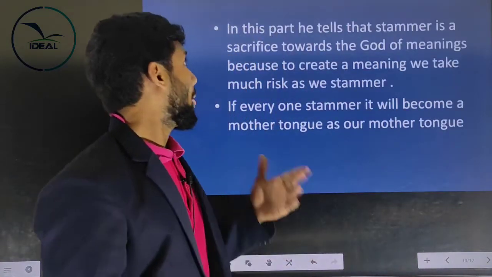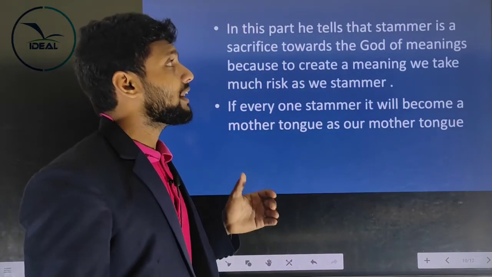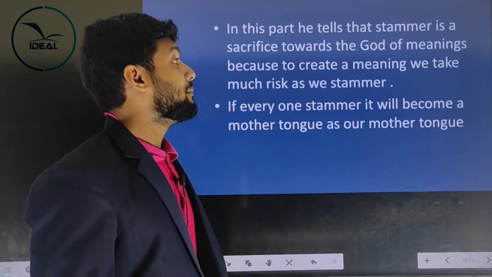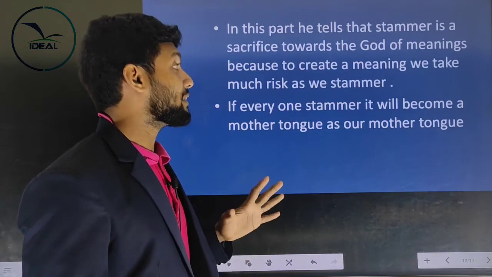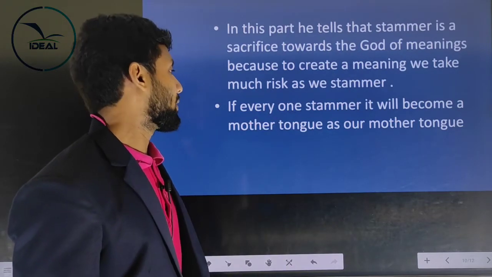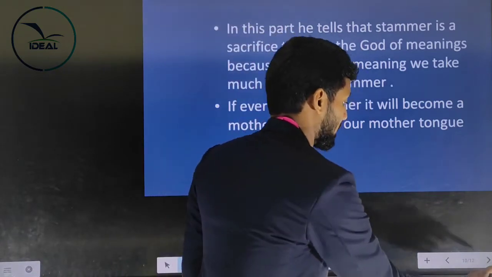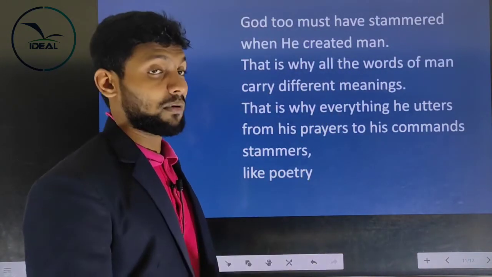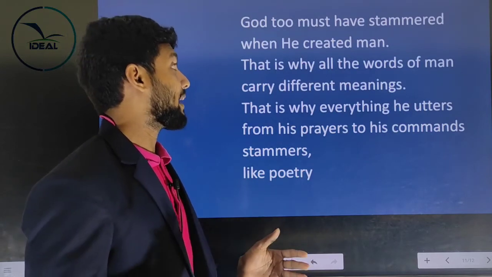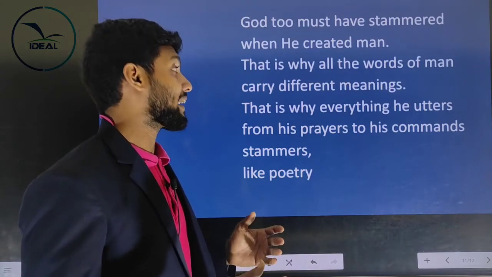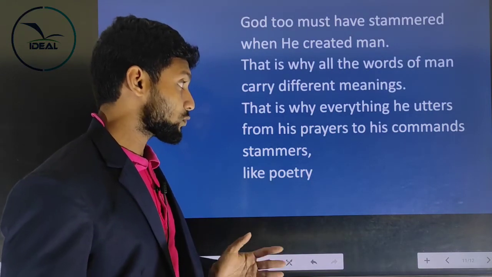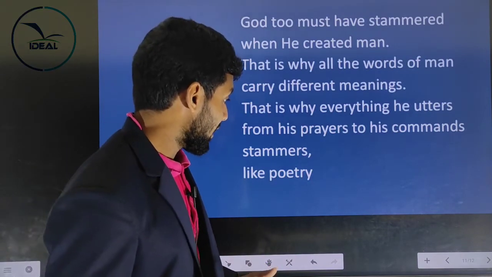Okay. In this part, he tells that stammer is a sacrifice towards the god of meanings. Because to create a meaning, we take much risk as we stammer. If everyone stammers, it will become a mother tongue. Okay. And comes the last part of the poem. God too must have stammered when he created man. That's why all the words of man carry different meanings. That's why everything he utters, from his praise to his commands, stammers like poetry.